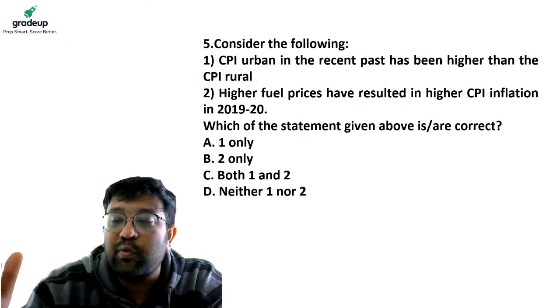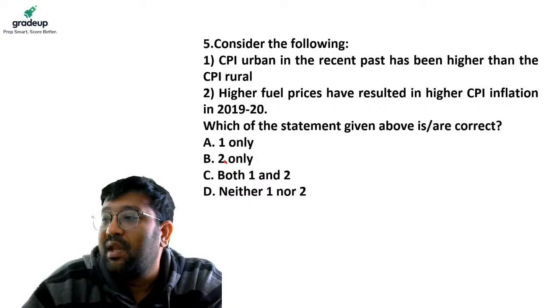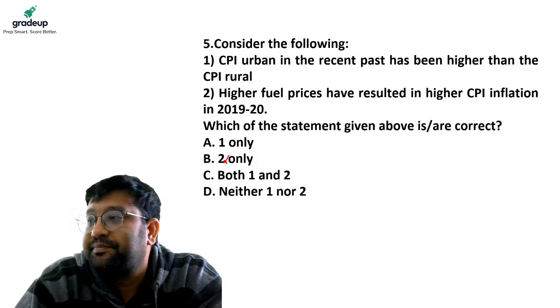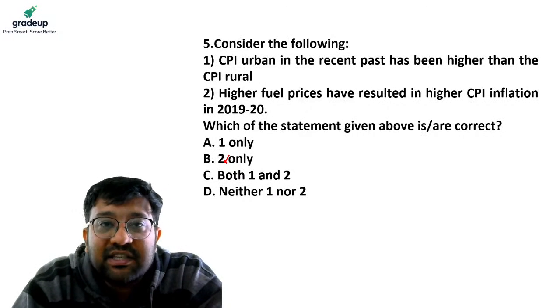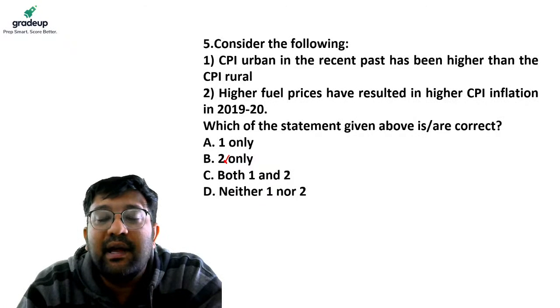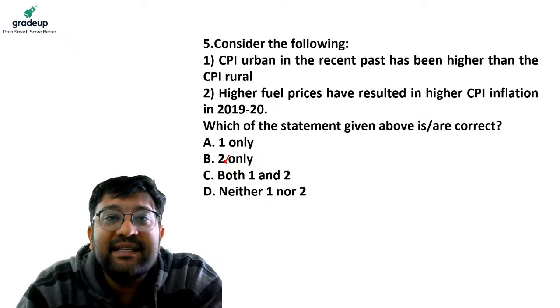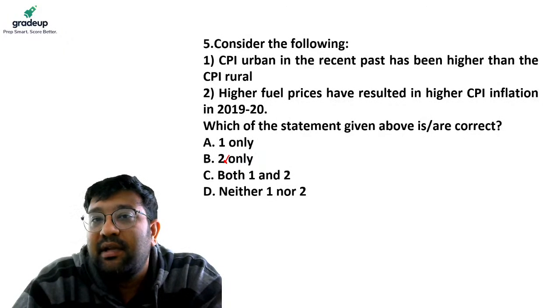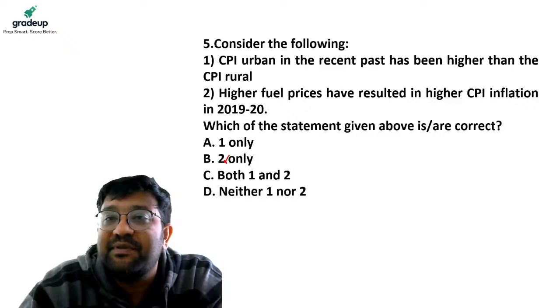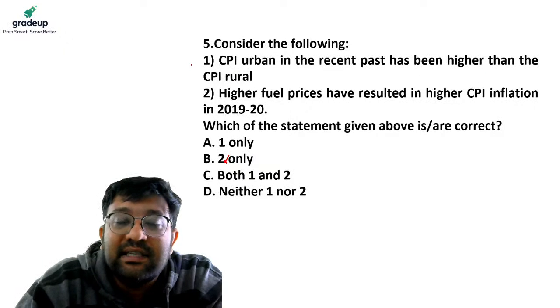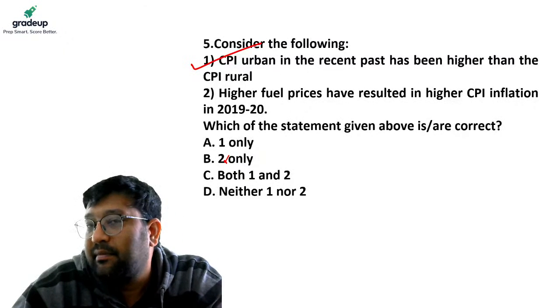Moving on to the next question. The next question is, consider the following statements. Consumer price index urban in the recent past has been higher than CPI rural.